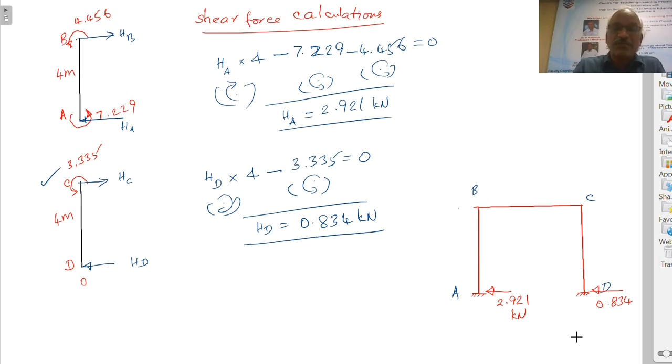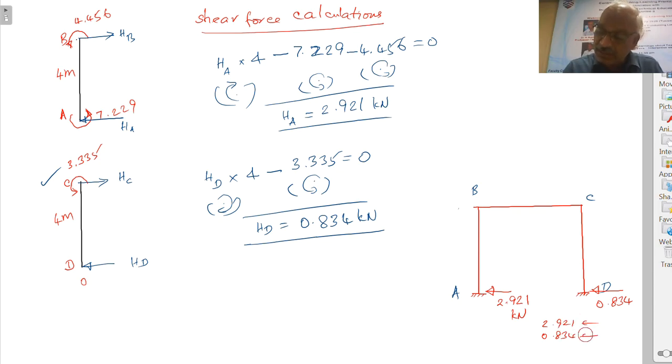There is no other external force. So if this frame has to be under equilibrium, there must be a force towards right. So that value will be the sum of the two. 2.921, this is towards left. 0.834 is also towards left.